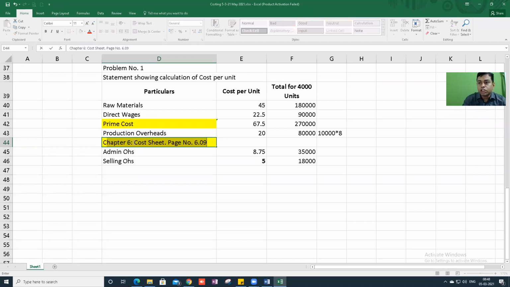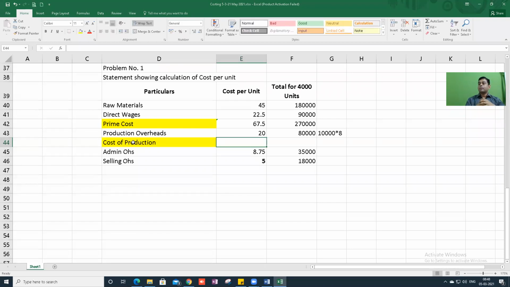Can I say cost of production? Correct. Yes. So can you tell me what is your cost of production? 87.5. Okay. So total.